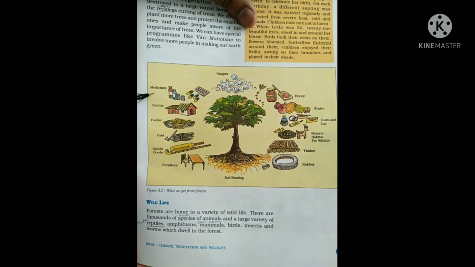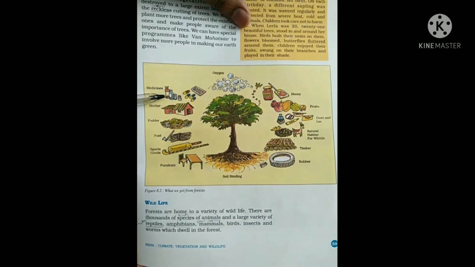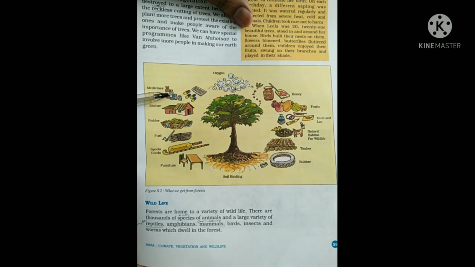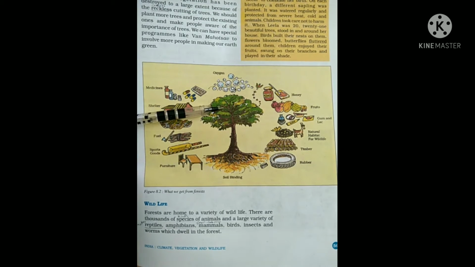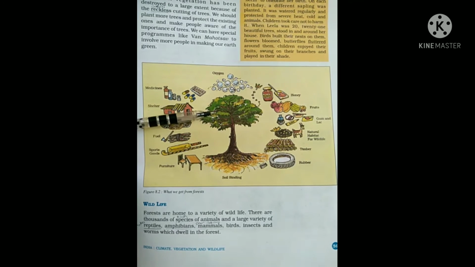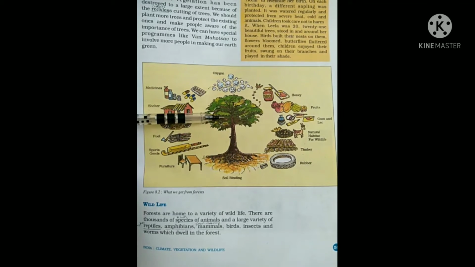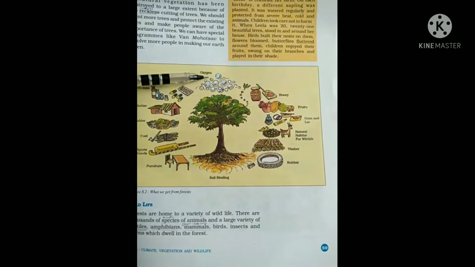And also next, medicines. Trees also provide medicines like tablets, and syrups also we can use, isn't it? Here you can see in this picture, for this tree, the forest, you can get many things. Next, these trees also provide us oxygen, no? Oxygen is a very important thing nowadays. Many diseases spread all over the world. Some people suffer from lack of oxygen, no? So like this it will help.